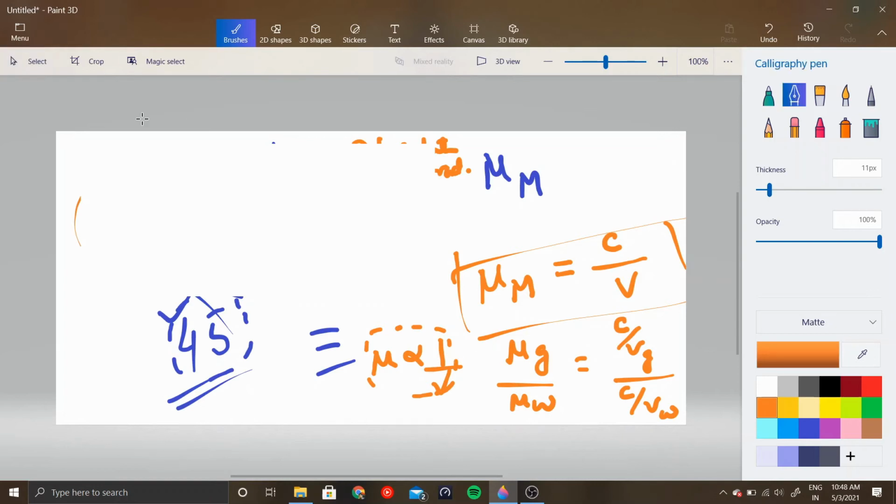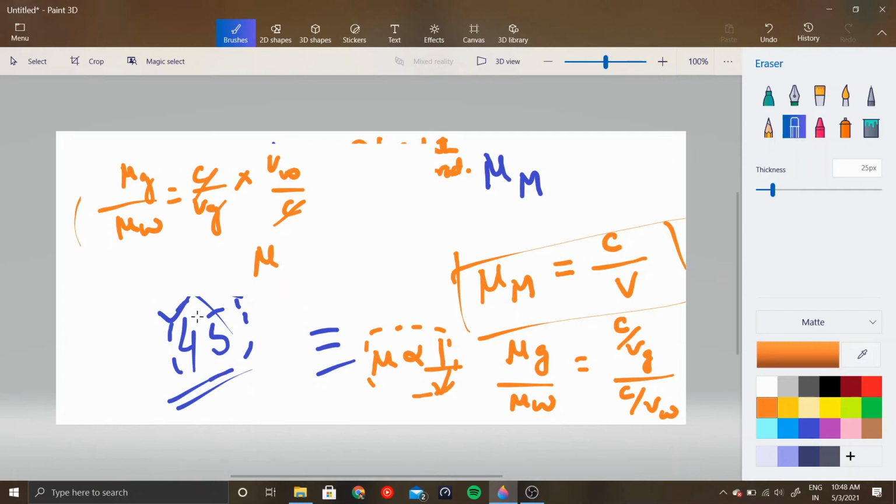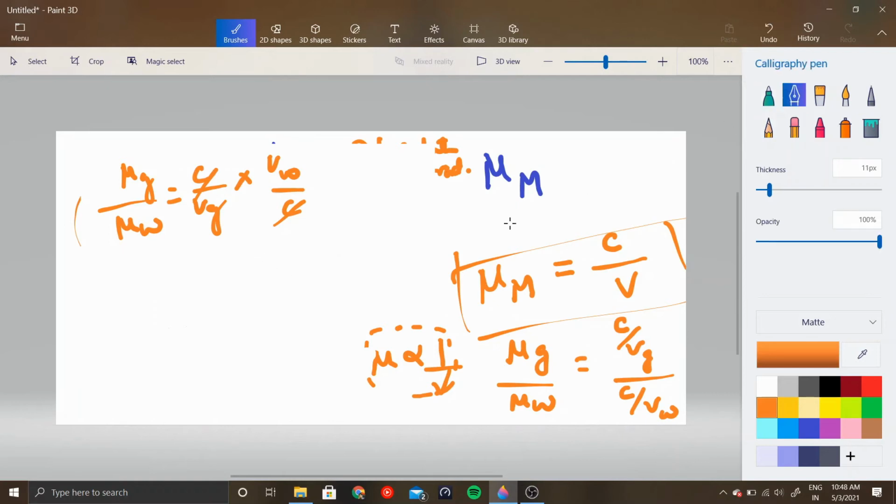So if you simplify this, you will get mu of G by mu of water is actually C by Vg into Vw by C. Now this cancels out. So what you get is mu of G by mu of W is actually equal to V of W by V of G, right?